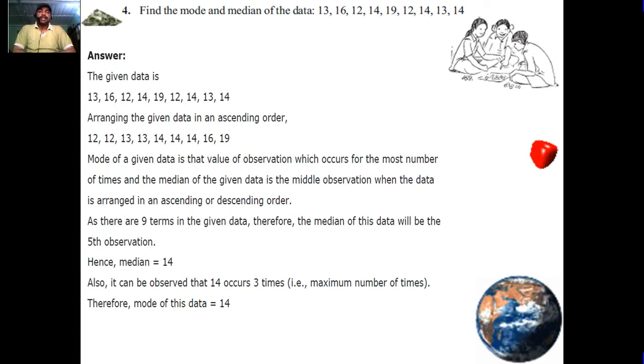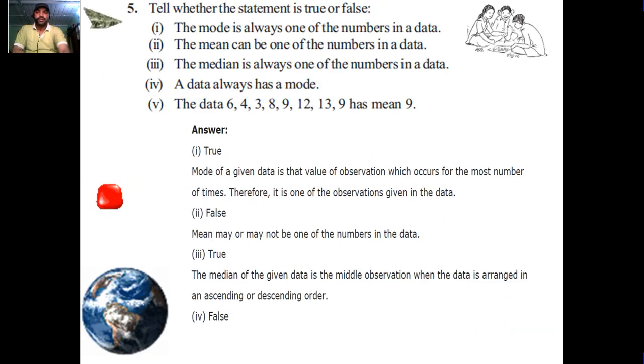The mode of the given data is the value of the observation which occurs the most number of times, and the median of the given data is the middle observation when the data is arranged in ascending or descending order. As there are 9 terms in the given data, the median of this data will be the fifth observation. Hence, the median is 14. Also, it can be observed that 14 occurs 3 times, which is the maximum number of times. Therefore, the mode of this data is also 14.